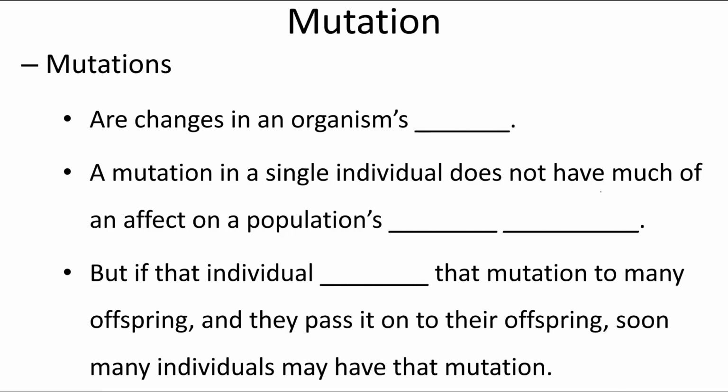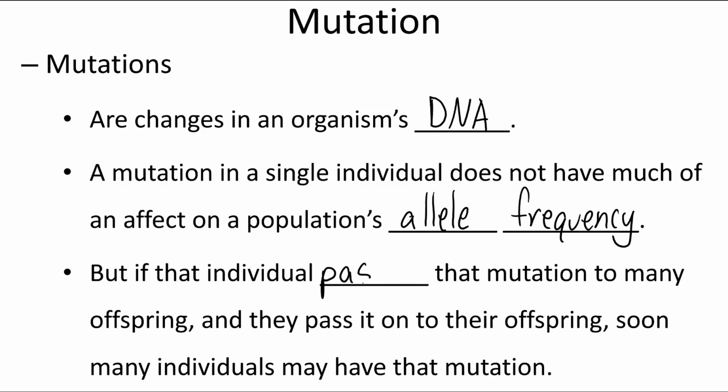The fourth driver of microevolution is mutation. So as we've said several times now, mutations are changes in an organism's DNA. A mutation in a single individual does not have much of an effect on a population's allele frequency. But if that individual passes that mutation to many offspring, and they in turn pass it on to their offspring, what had started as a single change, a single mutation, may end up becoming quite abundant within a population.